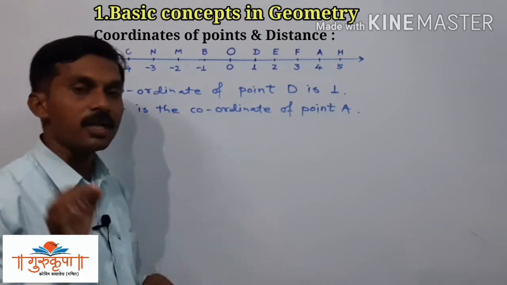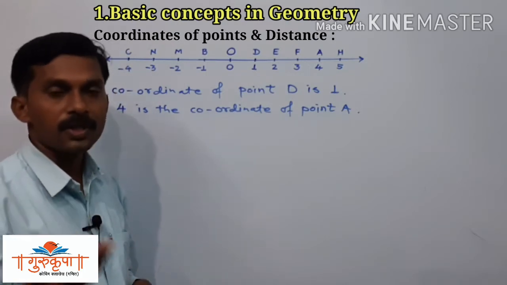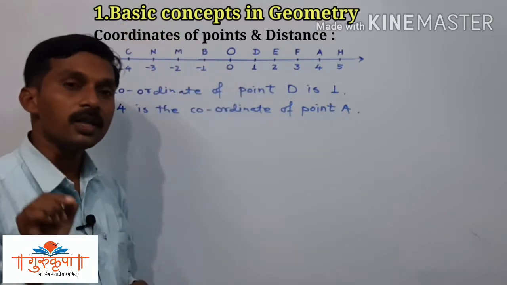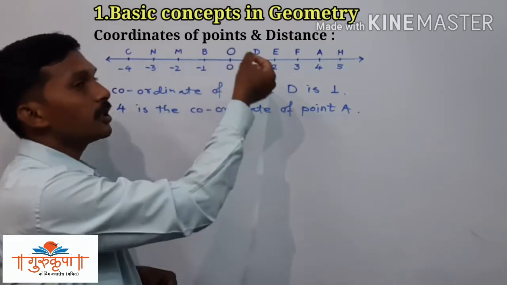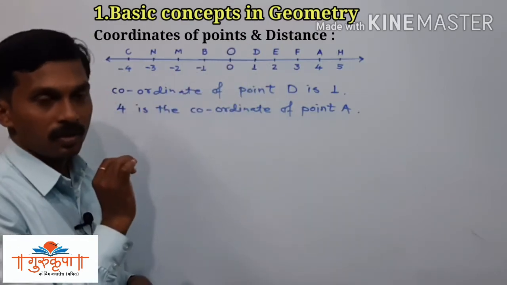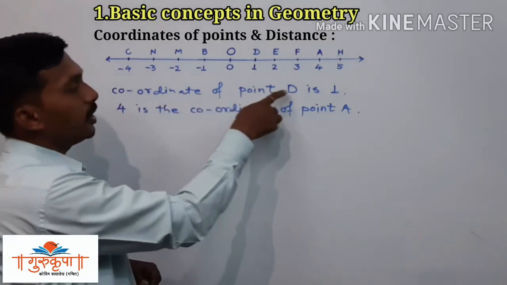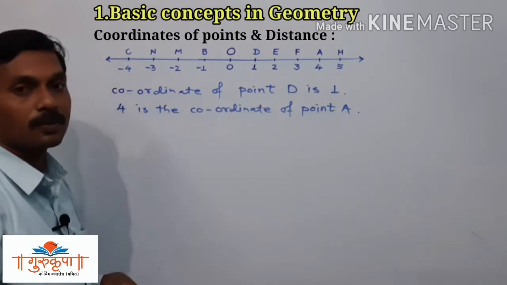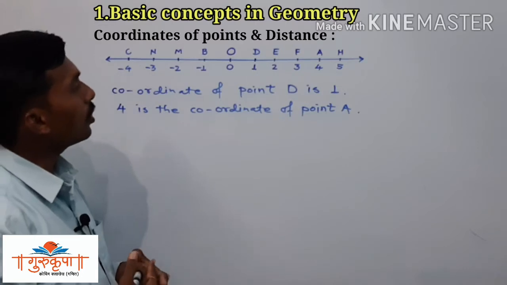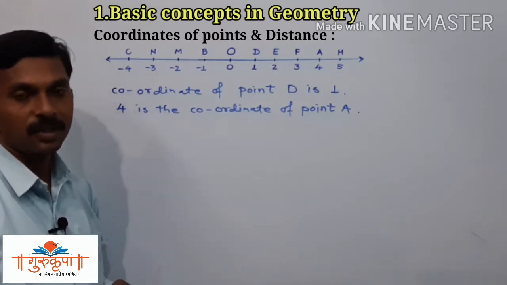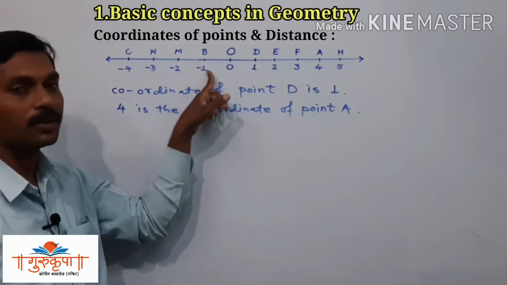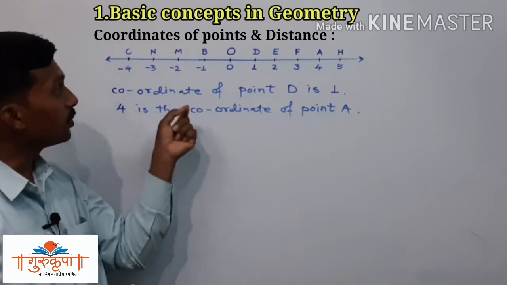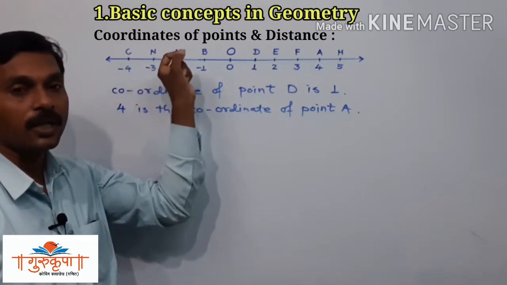Coordinate is nothing but a number. It may be positive, negative, or it may be neither positive nor negative. But coordinate is a number associated with a particular point. So here we write the coordinate of point D is 1, 4 is the coordinate of the point A. Suppose I ask you, tell me the coordinate of the point B. Then your answer is definitely -1. -1 is the coordinate of the point B.